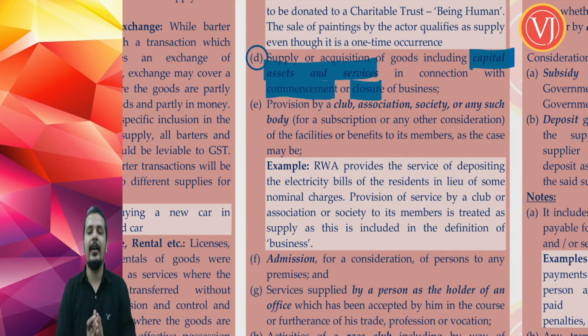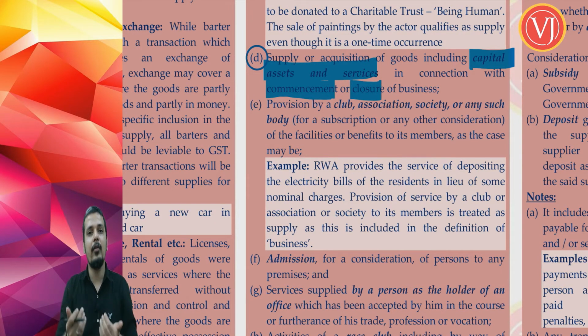You cannot tell that, say for example, I am dealing only with coaching class services and I have certain laptops, certain equipments which are capital assets for me. Say after 20 years, I am planning to sell them. When I am selling these capital assets, I cannot tell that I was not dealing with these capital goods. They are only my assets.